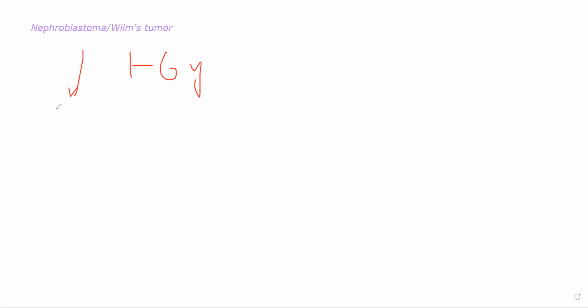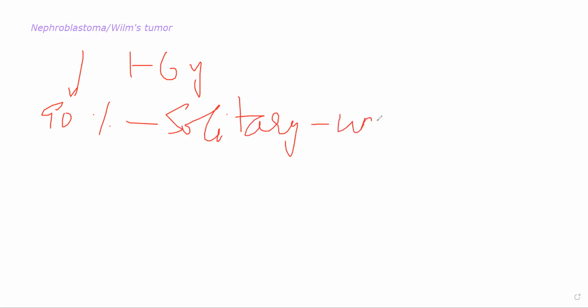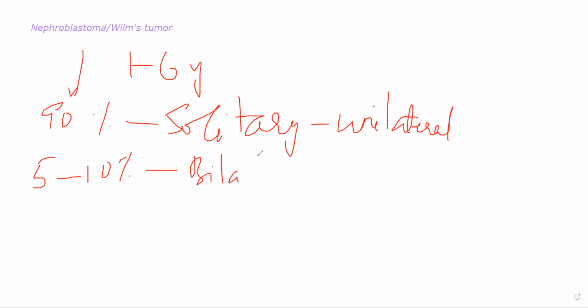Almost 90% of the time, it is a solitary tumor. A single tumor will occur, and it will be unilateral, meaning only one kidney is getting affected. In rare cases, in 5 to 10% of cases, it can be bilateral, so both the kidneys are getting affected.